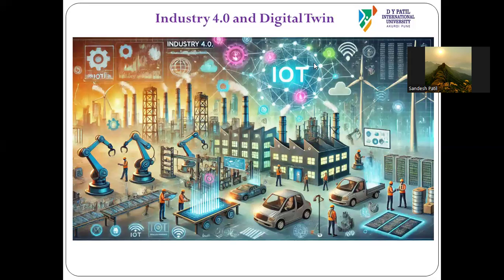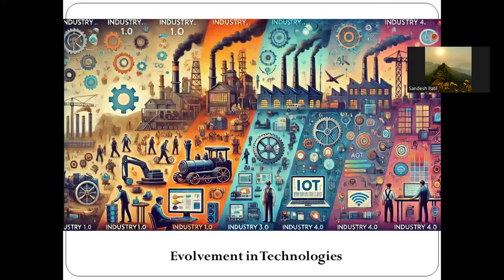Okay, so there are four industrial revolutions. We look at this era of Industry 4.0, which evolved from 1.0 to 4.0. First, I will tell you what happened in Industry 1.0. This started in the 18th century. The first industrial revolution began in the 18th century, when steam engines and water power replaced manual labor, leading to mass production in industries such as textiles and agriculture. This era marked the birth of factories and urbanization.